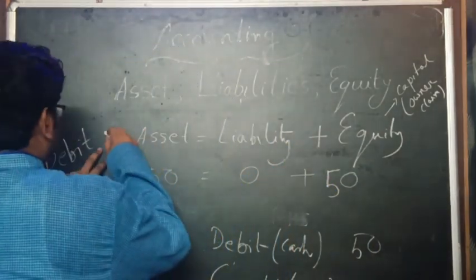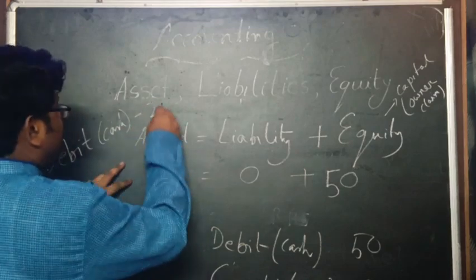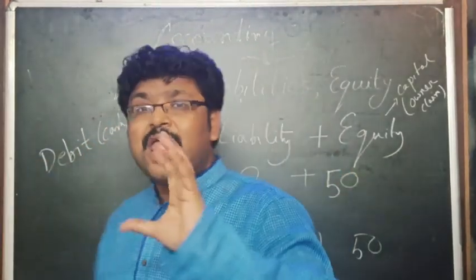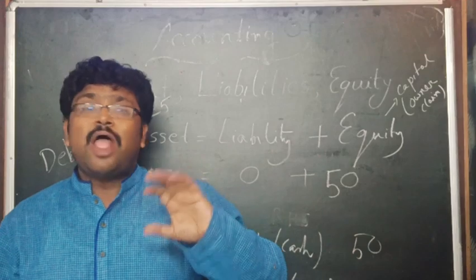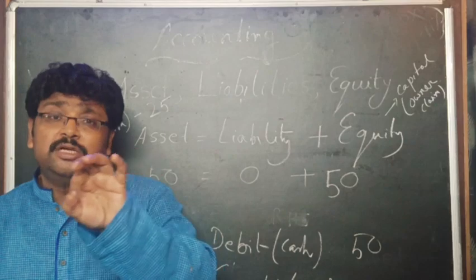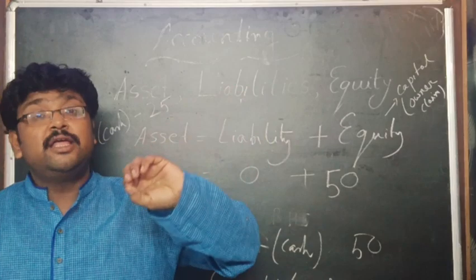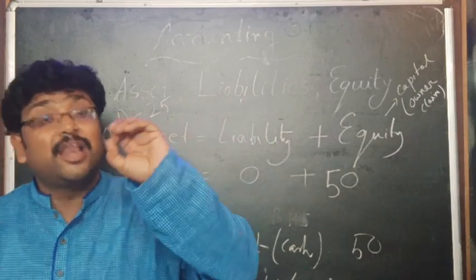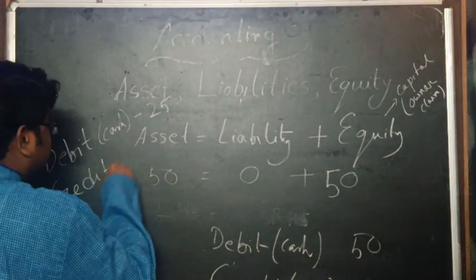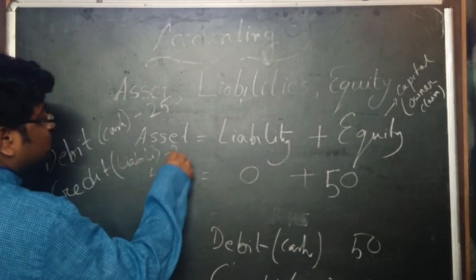So cash is 25 lakhs. And now, as I have taken the loan from the bank, I have to pay it back. There is a liability. And according to the laws of the double entry system, if there is an increase in the liability, then it should be considered as a credit. So here is the credit, and it is the liability, and it is 25 lakh.